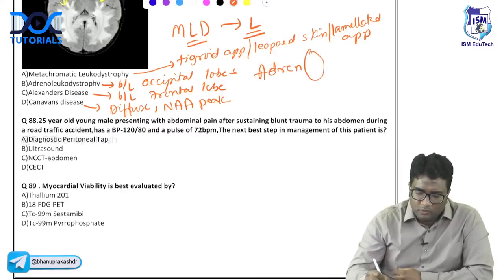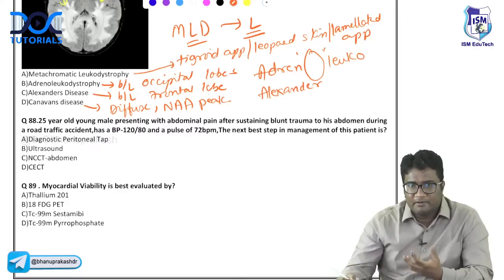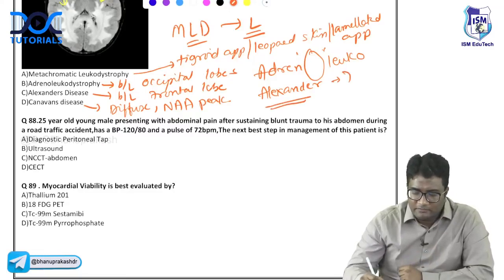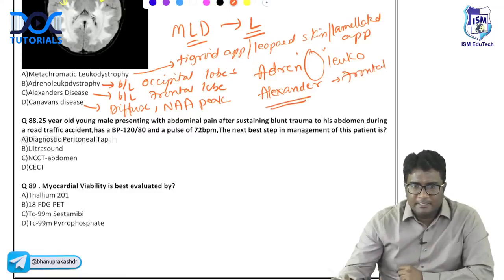Adrenoleukodystrophy is bilateral occipital lobe involvement. Alexander led from the front. Alexander the Great led from the front. Remember, Alexander's is frontal lobe involvement, right?